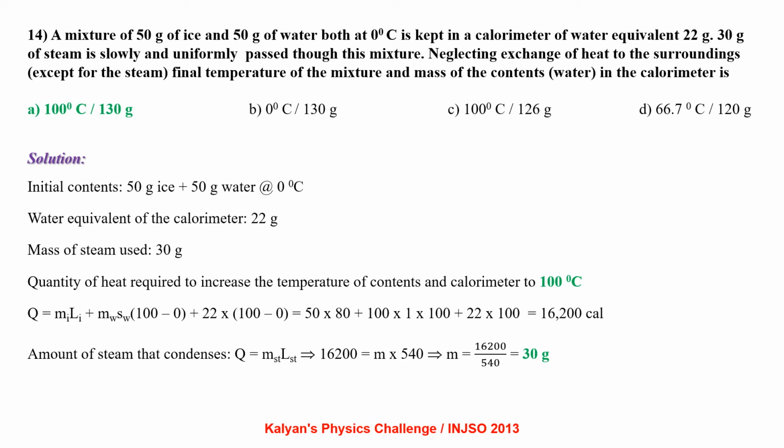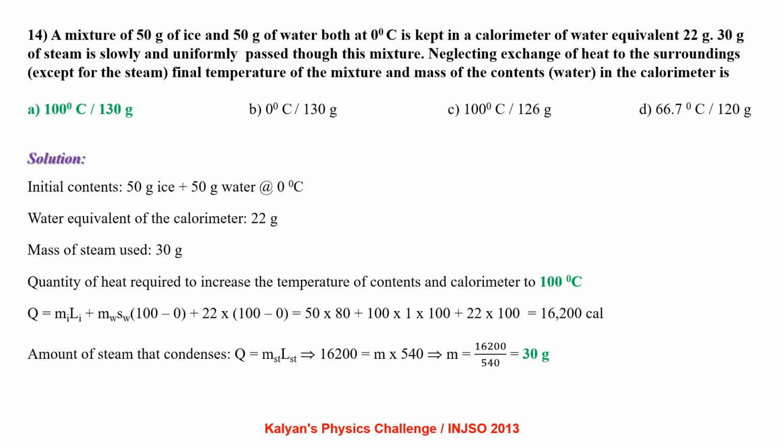Initial contents is 50 grams of ice and 50 grams of water at 0 degree centigrade. Water equivalent of the calorimeter is 22 gram. Mass of the steam used is 30 gram. The quantity of heat required to increase the temperature of the contents and the calorimeter to 100 degrees centigrade is Q equal to mL plus ms delta T plus ms delta T. First part is for water and the second part is for calorimeter.